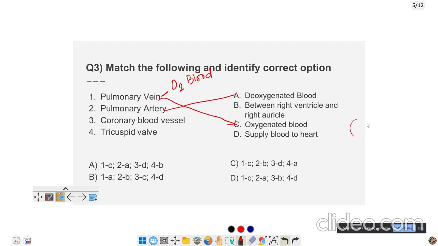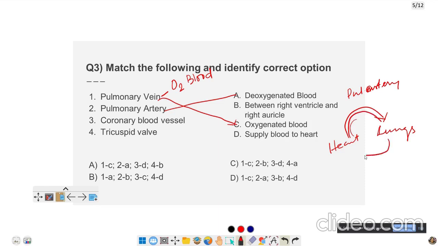If you look at the heart, from the heart the blood goes to the lungs with the help of the pulmonary artery. The pulmonary artery carries the deoxygenated blood from the heart to the lungs.